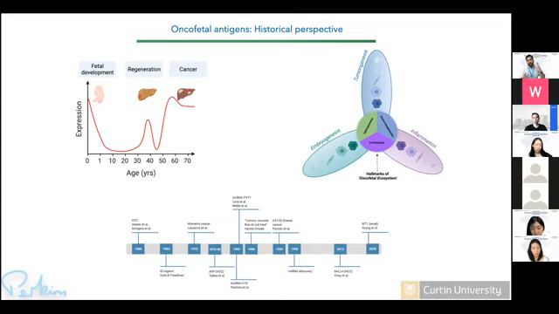And as I mentioned, the first report of oncofetal goes back to 1960 in this seminal paper, where they were trying to look into the similarity between fetal tissue and tumor. And one of the very famous examples of oncofetal gene is AFP, as the name suggests, alpha-fetoprotein. But as we know, the oncofetal theme is not only limited to proteins or antigens, but a lot of long non-coding RNAs such as H19 and microRNAs are also oncofetal.